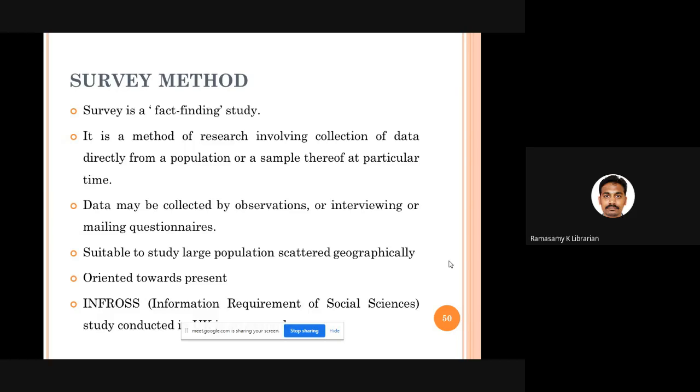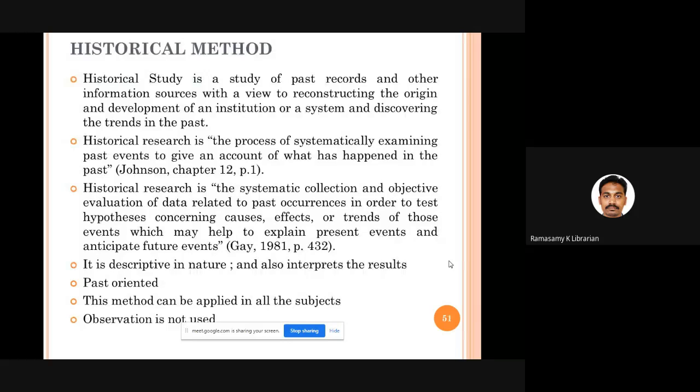The best example is the INFRAS study, which was conducted in the UK in the 1960s. Information requirements of social scientists. That is an experiment which was conducted in the UK. It's the best example of a survey research study. Good. Then comes the historical method.